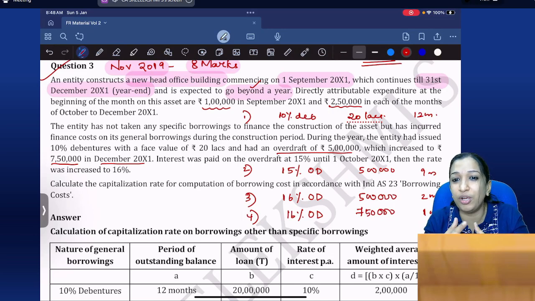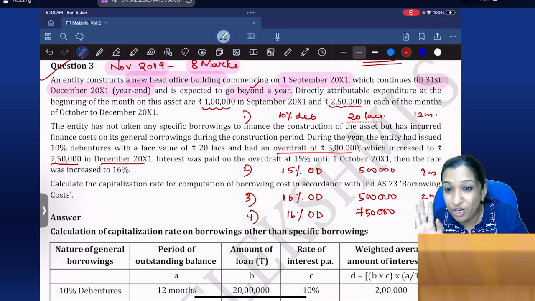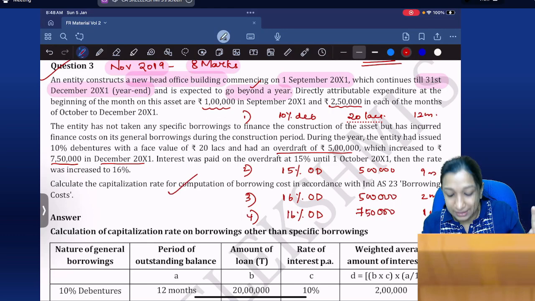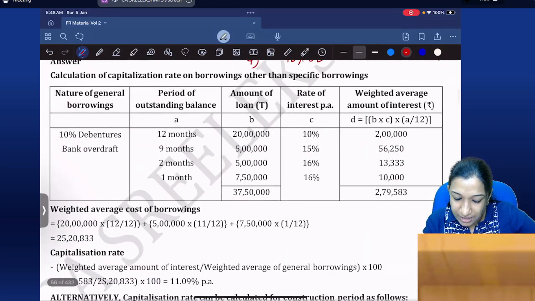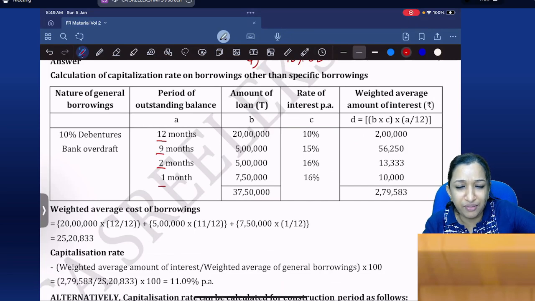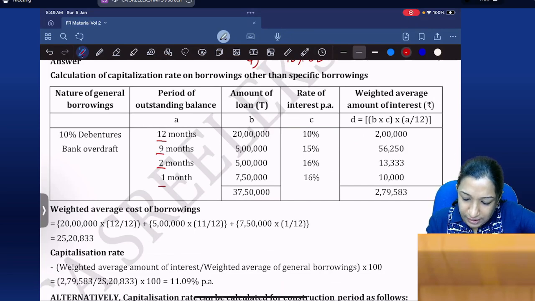If it is general borrowing, I need to calculate the weighted average borrowing rate or capitalization rate. For that, I need this clear bifurcation: what amount, what interest, how many months. So this bifurcation is what is required. Calculate the capitalization rate. That's it. So what is my calculation? 10% debentures. See, we have bifurcated, we have identified. So 20 lakhs into 10%.